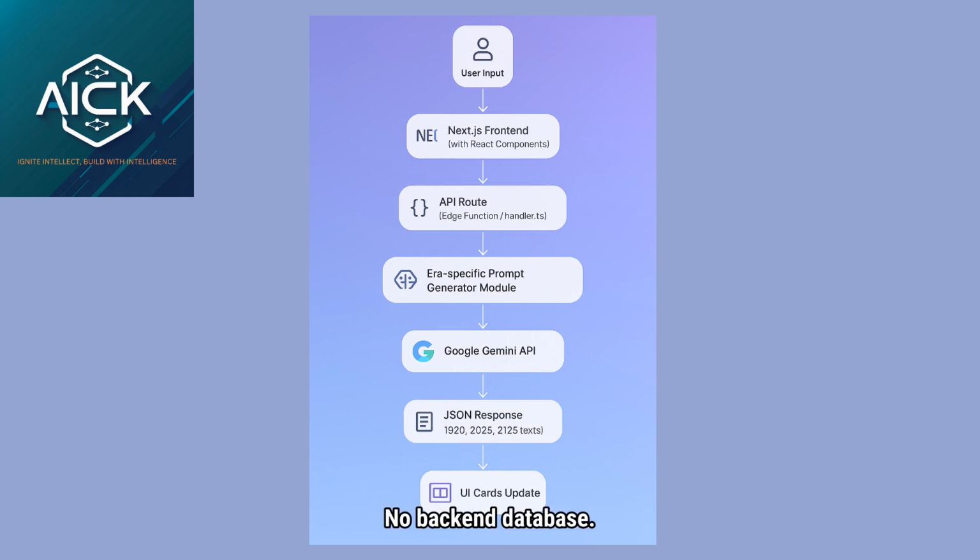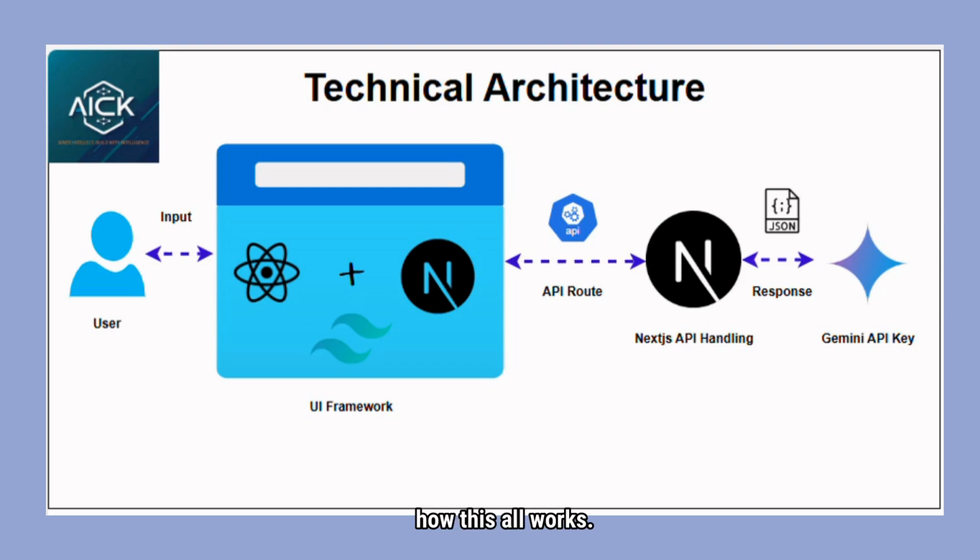No backend database, no heavy lifting, just smart prompt engineering, fast Gemini calls, and beautiful client-side rendering. This flow is lightweight, scalable, and most importantly, it's a ton of fun to build. Now let's talk about how this all works. The entire app runs on Next.js, styled with Tailwind and SCSS modules for the clean layout you saw. When you enter a query, it gets passed via an API handler route to a prompt formatting module that crafts three different inputs, one for each era.